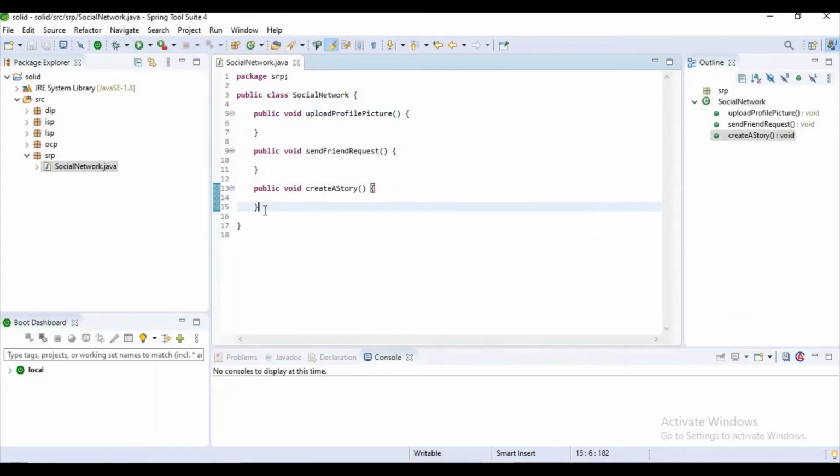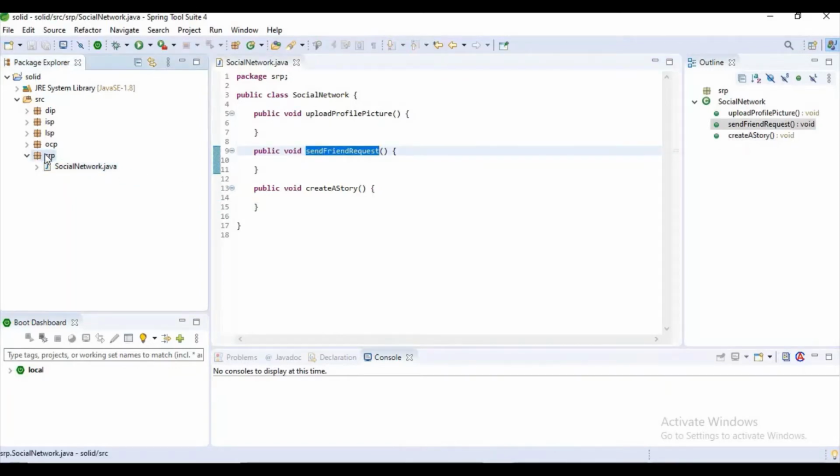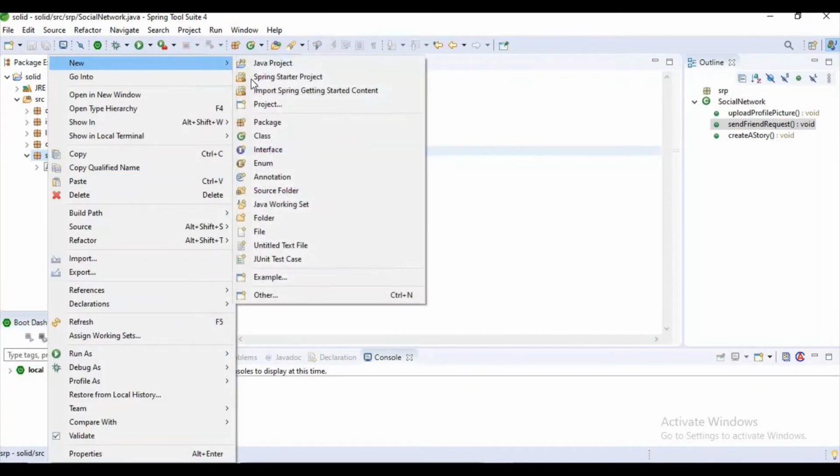Now what we want to do is segregate this class according to the single responsibility principle. So now I will be creating separate classes here. Let me create a class, guys.